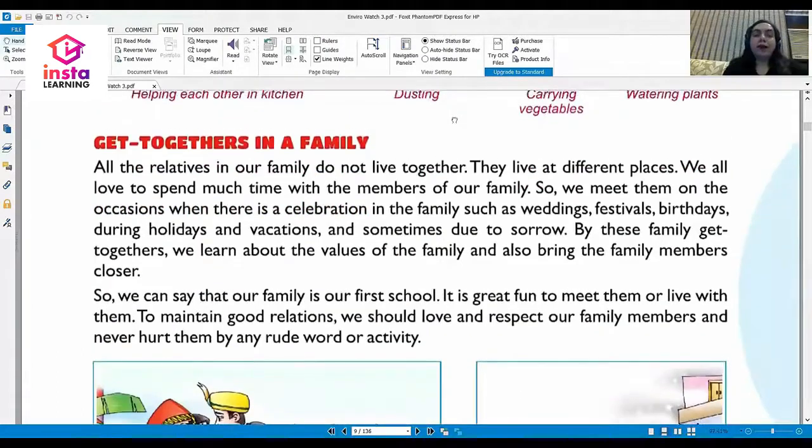We discussed get-togethers in a family. All the relatives in our family do not live together. They live at different places. Maybe we have uncles and aunts in the same town. Sometimes we have grandparents living in another town.